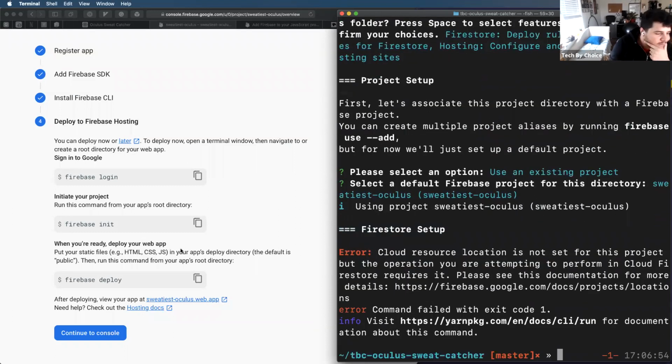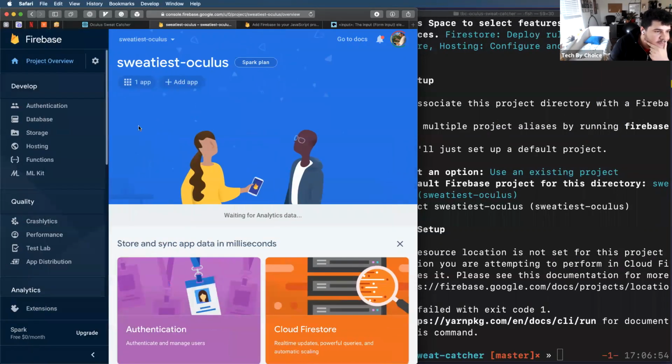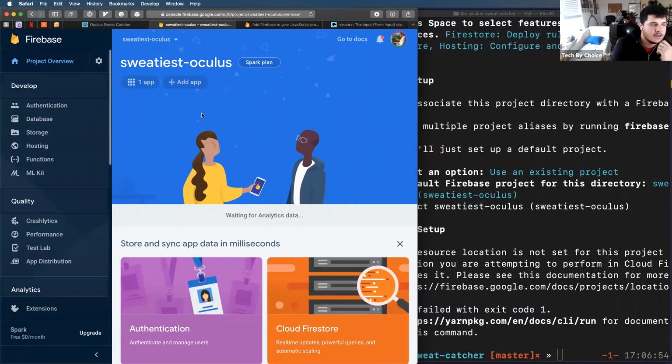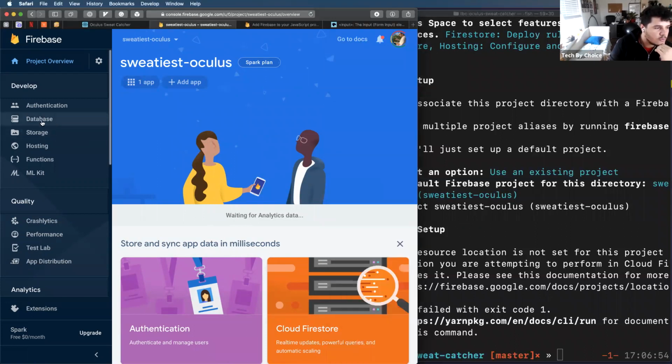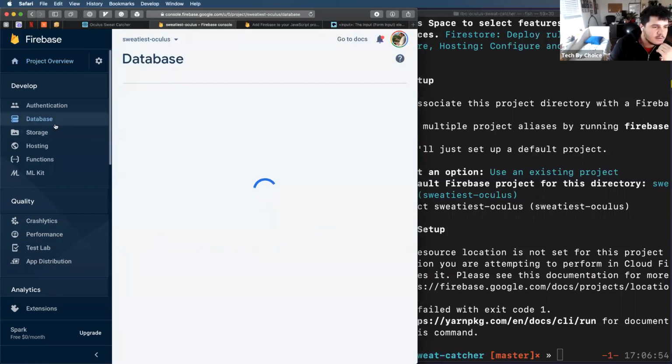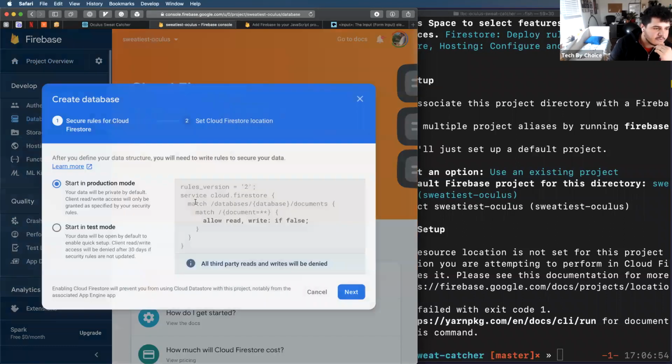Oh, I can't set up Firebase yet because I don't have my Firestore set up. So in my Firebase dashboard here, now that I've added my app, I just went through it all, but I couldn't run Firebase in it. I do need to go to the database option, and because this hasn't been configured yet, I need to click on create database.